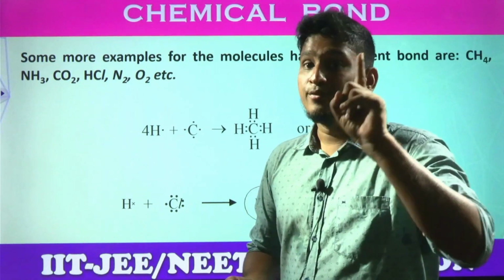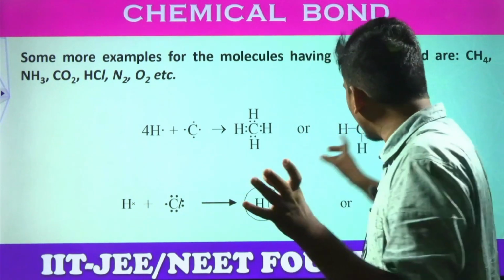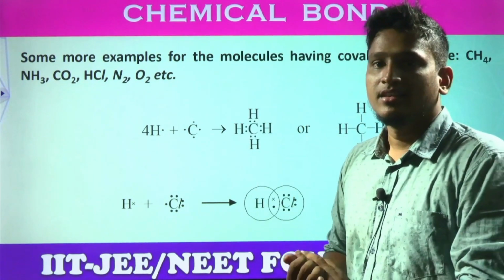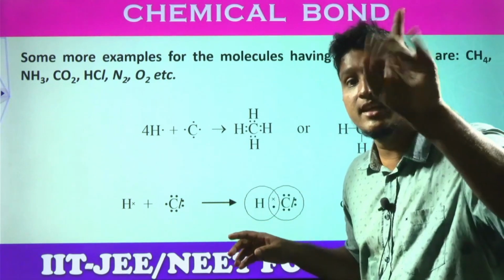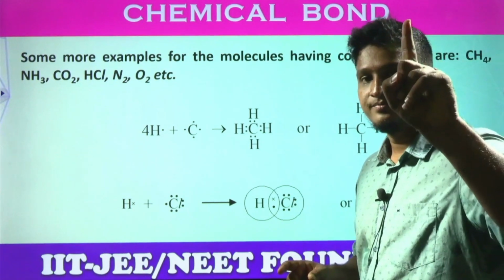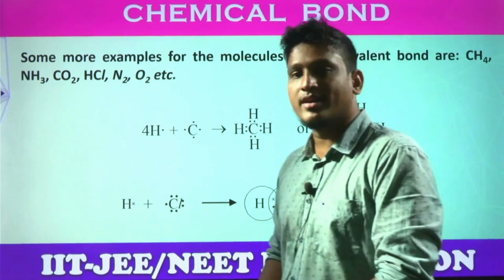Remember students, 4 bonds are not possible between 2 atoms. Are all the 4 bonds present between 2 atoms? No, there are a total of 5 atoms. This is not a quadruple bond. These are 4 single bonds. Between any 2 atoms, how many bonds are there? Only 1 bond. These are 4 single bonds. Got the clarity? And hydrogen chloride example also.